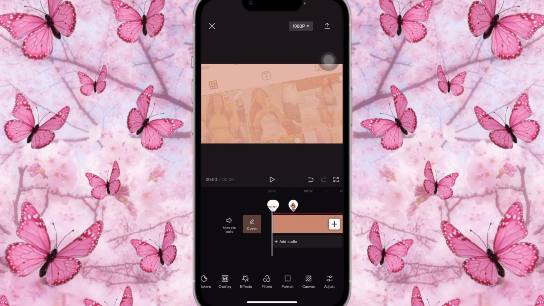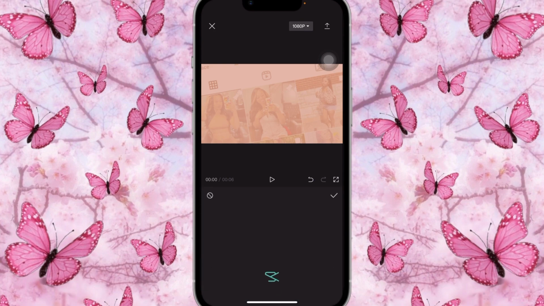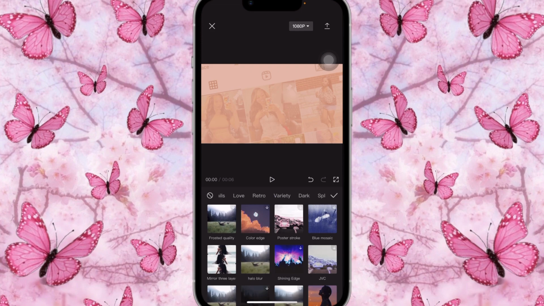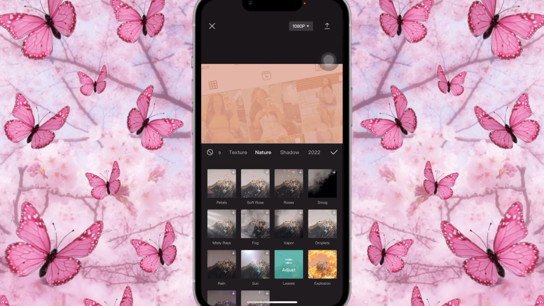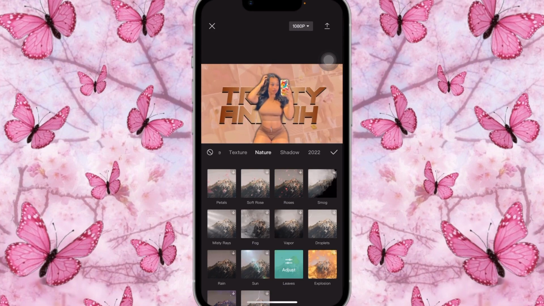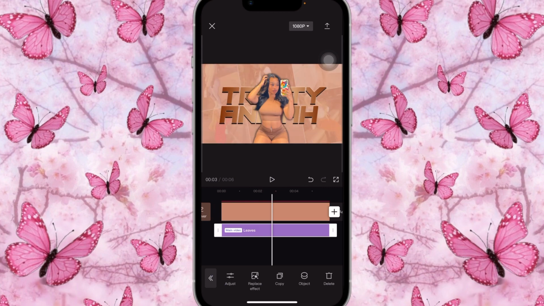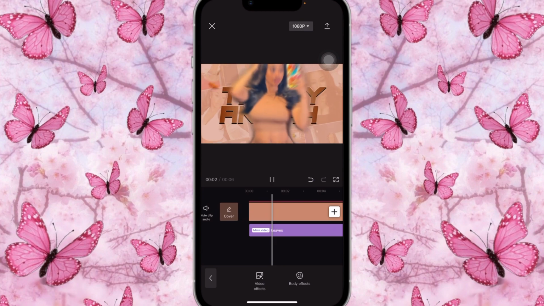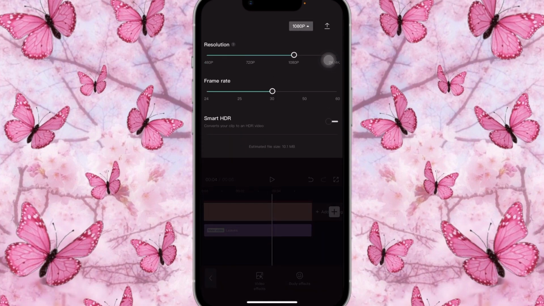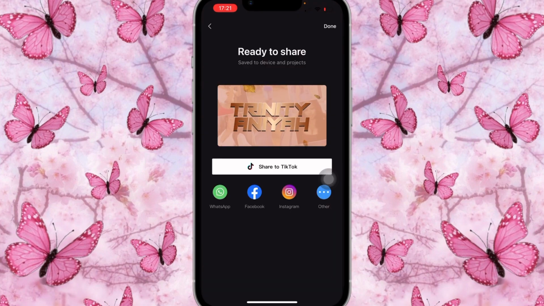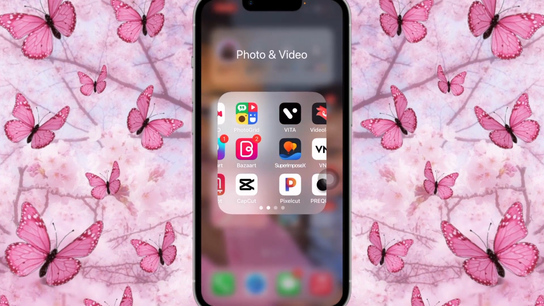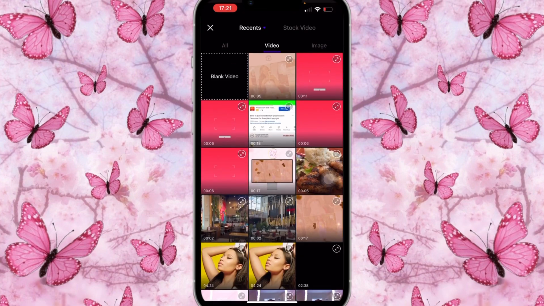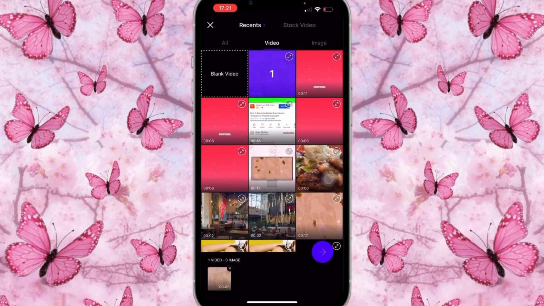So I think I did add an effect, which is like the leaves falling. So I went on to effects and I clicked on nature, and I also clicked on leaves. So as you guys can see, the leaves are falling. Great. So the leaves will be falling behind, but I will also add another leaf over it. So that's just the first part of the leaves falling. Great. You're going to save this. Once it's saved, it's going to save in the highest quality. Make sure to put it at the highest quality. Once that is done, we're going to pass on to Vita. Vita is where we're going to add the extra leaves and stuff like that. So you're going to add that.